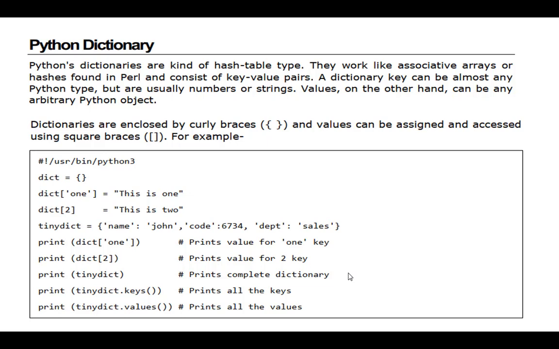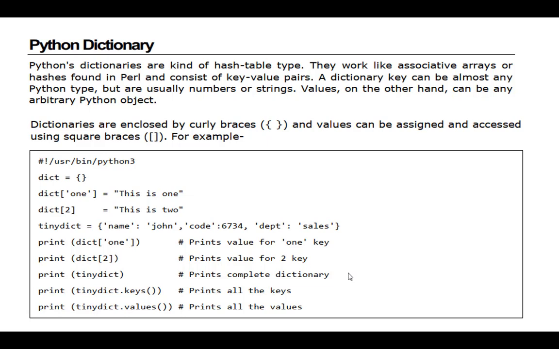For the hash table, I think you may not be aware of it because you are in second year. This hashing concept comes in third year, in the data structures subject or in DBMS. No problem.